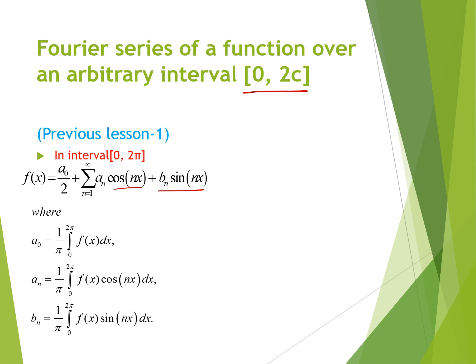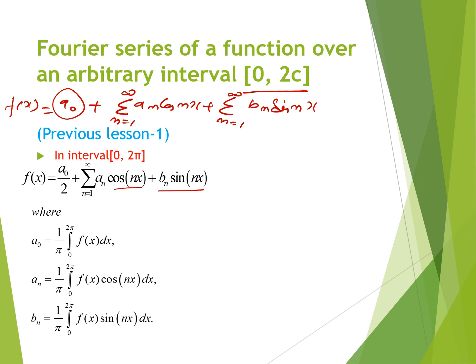But in a few books and articles, we find that the Fourier series is written with a naught alone. Like f(x) is equal to a naught plus summation n is equal to 1 to infinity a n cos nx plus summation n is equal to 1 to infinity b n sin nx. But for this, the a naught will be 1 upon 2 pi integration limit 0 to 2 pi f(x) dx.